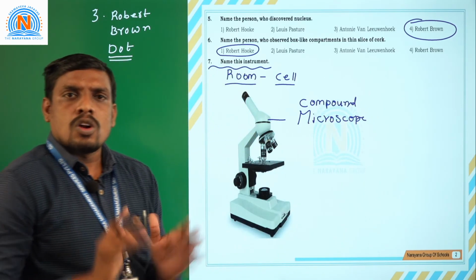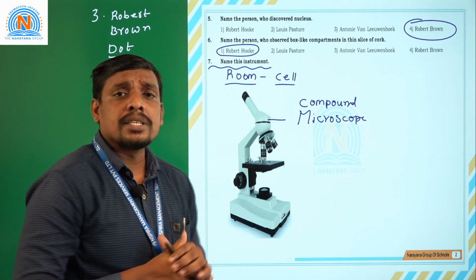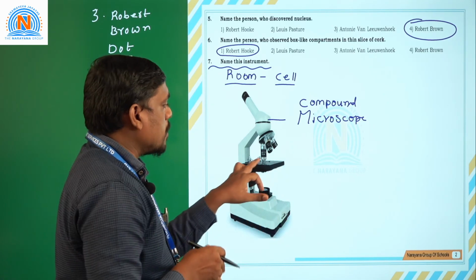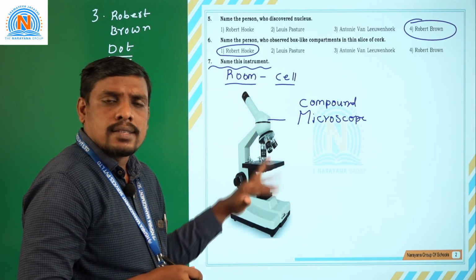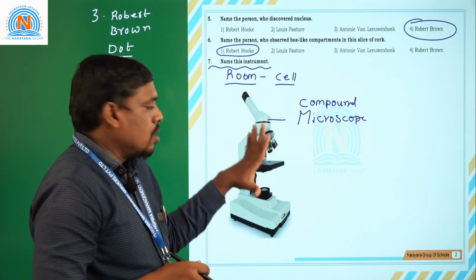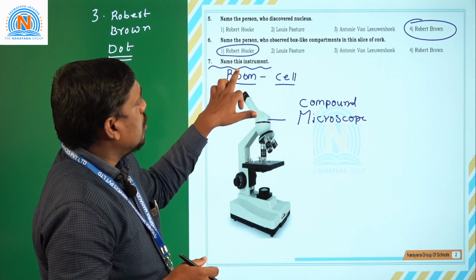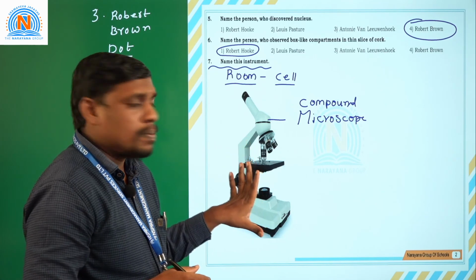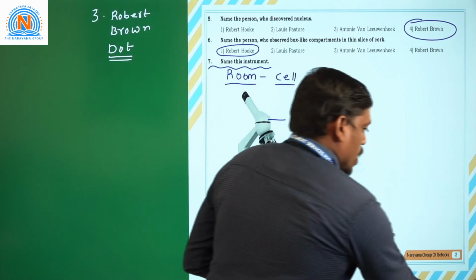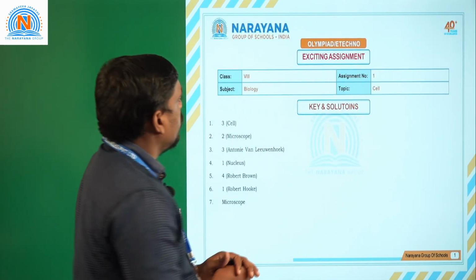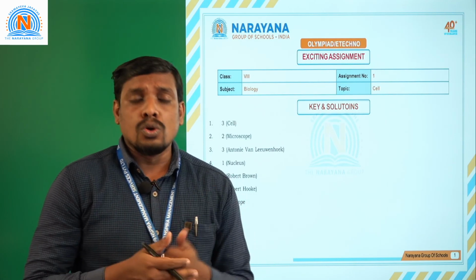Normal light or sunlight is enough to magnify the object placed in front of the lenses. We can easily notice some of the important parts found in the microscope. So it is a microscope. Students, these are interesting questions and interesting keys and solutions.